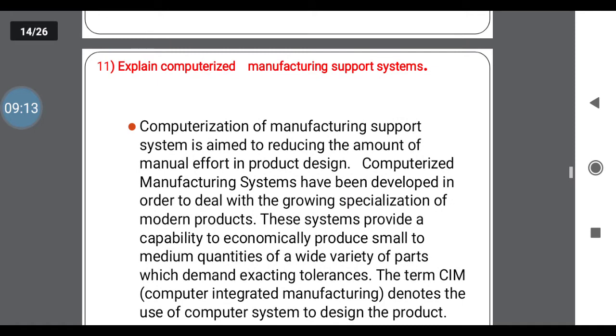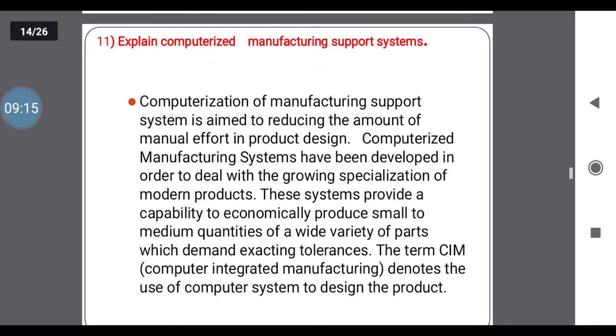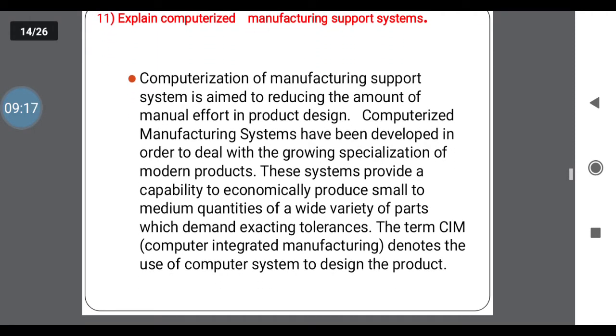Next question is explain computerized manufacturing support system. Here automated, automation and computerized, these are three types of manufacturing system. Only with respect to the involvement of technology, we explain these three. What is automated, automation and computerized. Here we know what is computerized. It is a type of manufacturing support system.